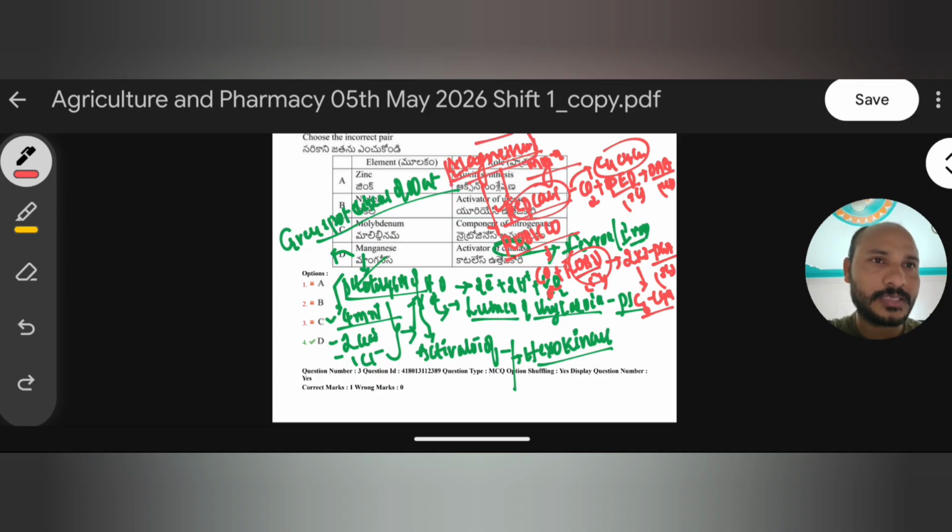And not only that, magnesium also activates the hexokinase enzyme, very important. Just now we discussed that hexokinase is activated by 2 important elements: magnesium and also manganese. Both activate the hexokinase enzyme. Hexokinase plays an important role in respiration, especially in glycolysis. During respiration, glucose gets converted into glucose 6 phosphate, and there we have the hexokinase enzyme.